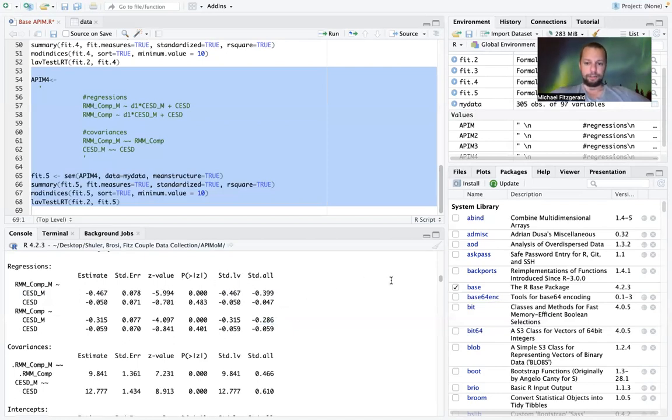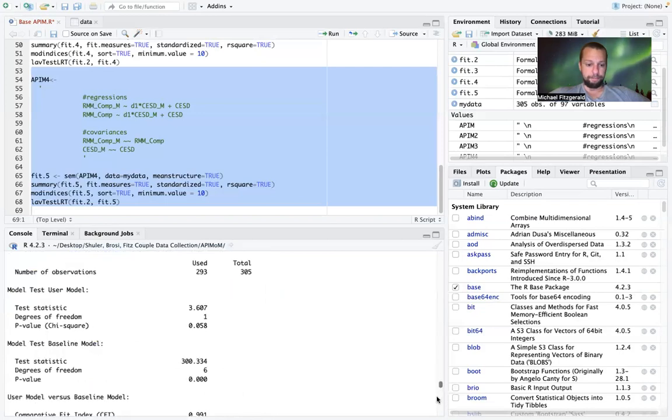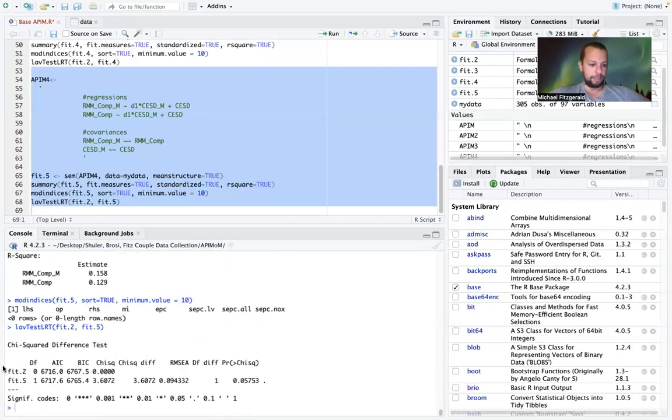But do I think that's necessarily what's going on in the population? Not necessarily. I would say that constraint is marginally significant down here, that likelihood ratio test, or marginally non-significant, but it's approaching significance. So this is where we'd have to do some theoretical thinking based on, do we really think that's true? That the actor effects and the partner effects are exactly the same? Or are we actually more comfortable saying that they are different and having a theoretical justification for that? And that's again part of the work.